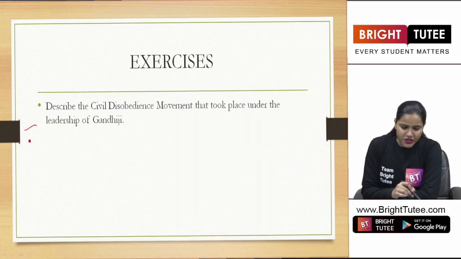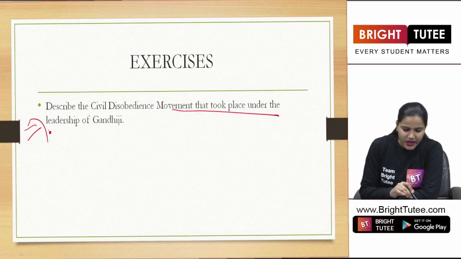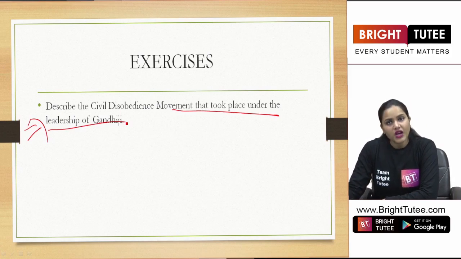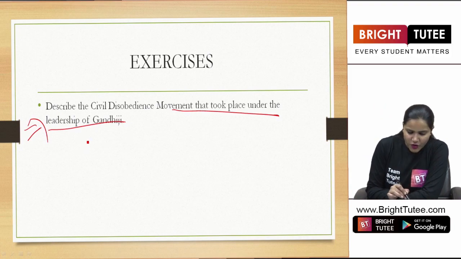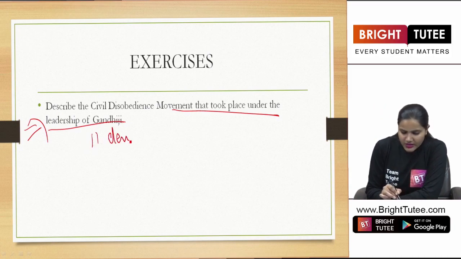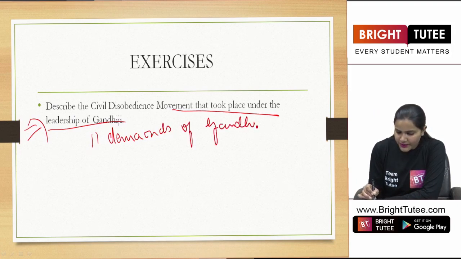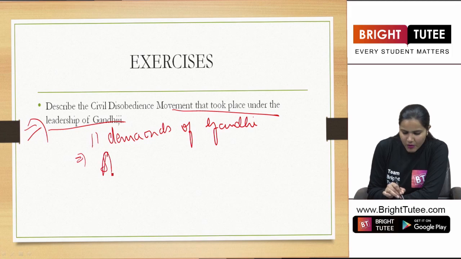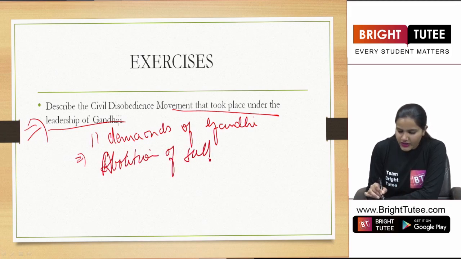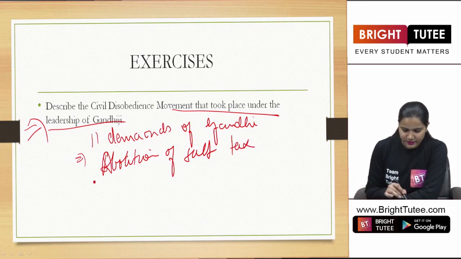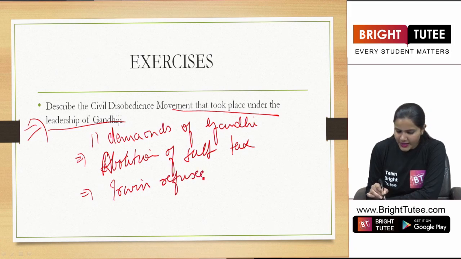Now a question that can be asked, students, is: describe the civil disobedience movement that took place under the leadership of Gandhiji. Here we can write a few points that I am going to mention. First of all, talk about the 11 demands of Gandhiji that were sent to Lord Irwin. The main demand was abolition of the salt tax. Now why did he want that? You can write in this point. Then we see that Lord Irwin refused to accept the demands,